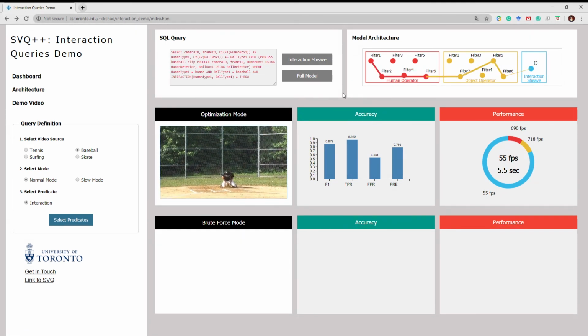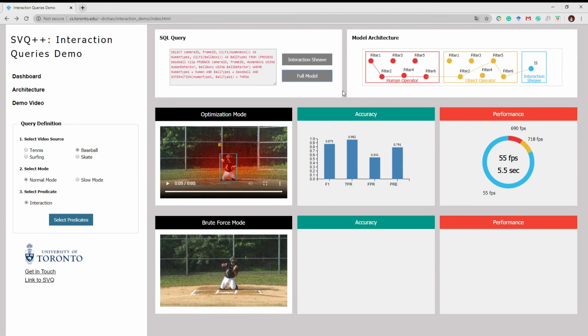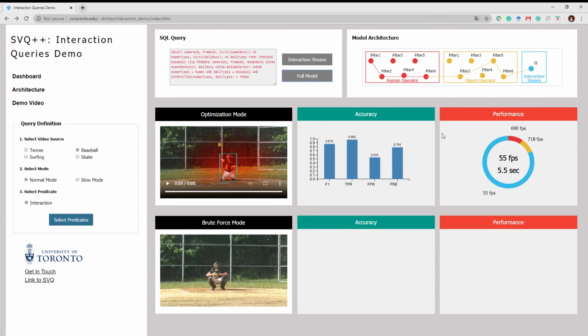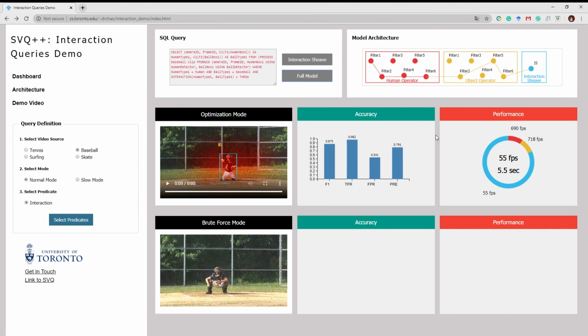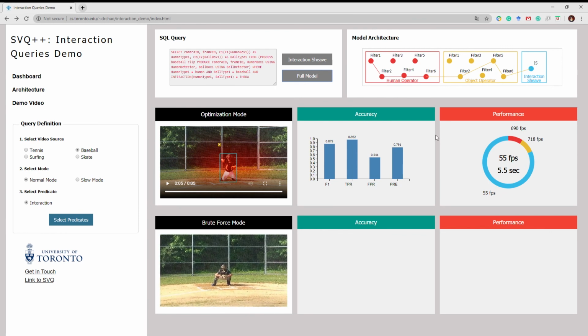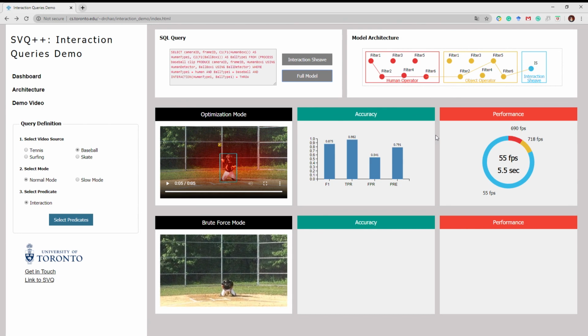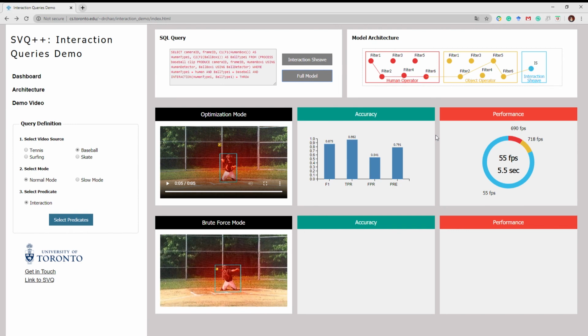After the query execution, we observe the statistics including the F1 score, the true positive and negative rate, and the precision in the accuracy area. We can also observe the processing time overall and the average frames per second for different operators in the performance module. In the second row, we can compare the full model. Here we run the full model, which processes the same video without the use of filters, and each frame is processed on Fast RCNN, resulting in a slow processing rate.